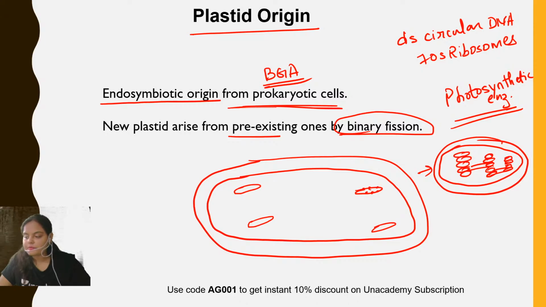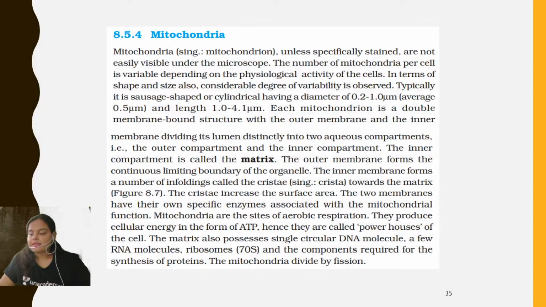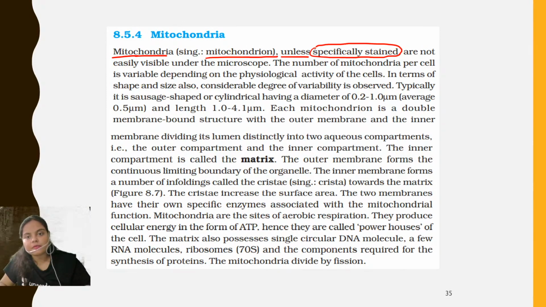Okay, students. Now, let us see what NCERT has to tell us about these two structures. Okay, so mitochondria, also known as mitochondrion, they are thread-like structures, unless specifically stained, are not easily visible under the microscope, and the specific stain is the Janus green B. The name of the specific stain is what? Janus green B.